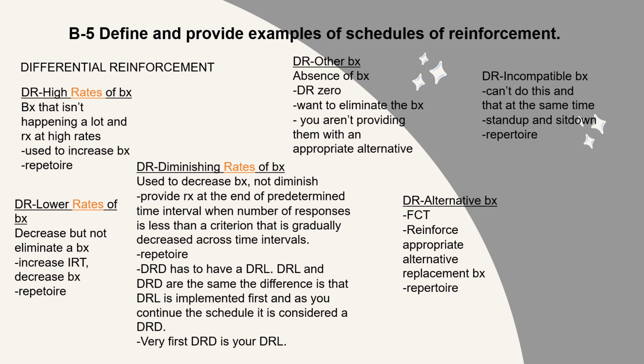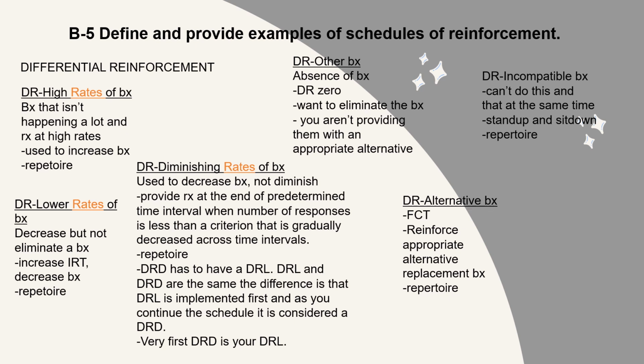Then there's DRO, differential reinforcement of other behavior. This is when you give reinforcement for the absence of the maladaptive behavior. So you want to eliminate this behavior. DRO is used to eliminate a behavior. You aren't providing them with an appropriate alternative. You're just giving them reinforcement when the other behavior is not there. So for any other behavior, they'll receive reinforcement.